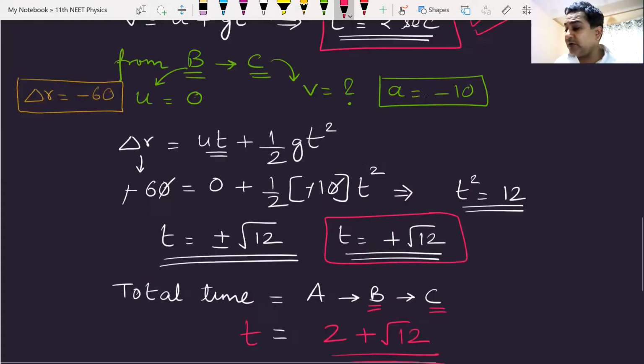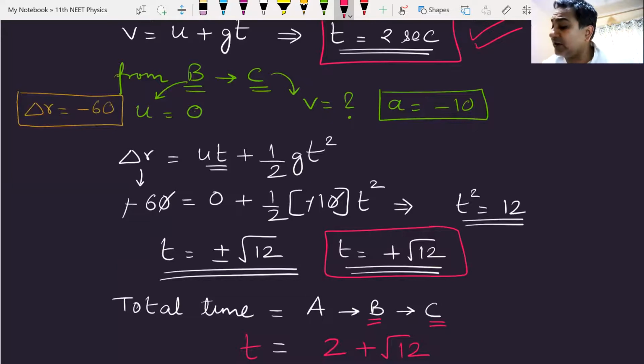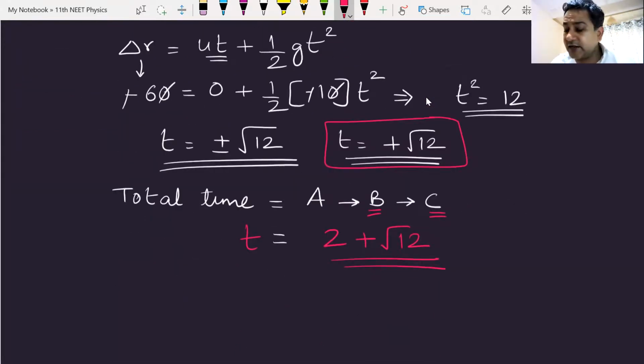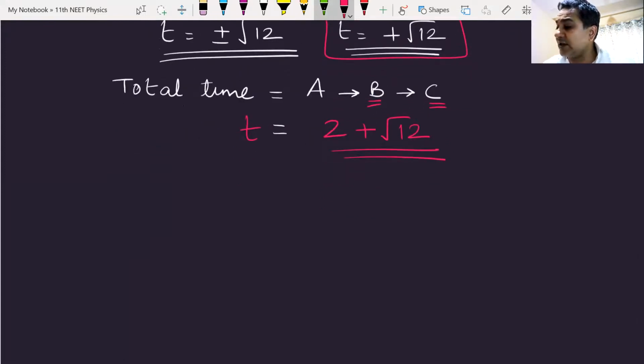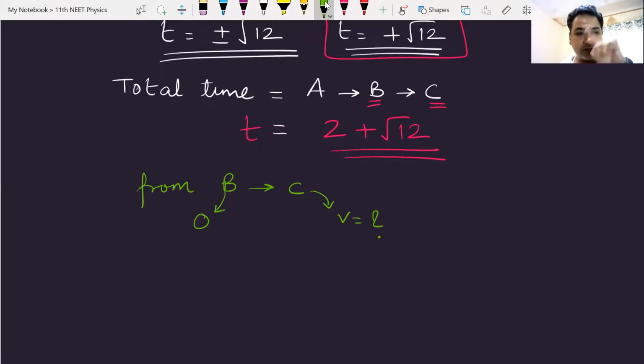Okay, now let us find out the velocity at point B, velocity at point C. With how much velocity does it strike the ground? Again, I will make the equation from B to C. Velocity at point B, which is the initial velocity, is 0. Velocity at point C, I don't know, so I'll put a question mark.